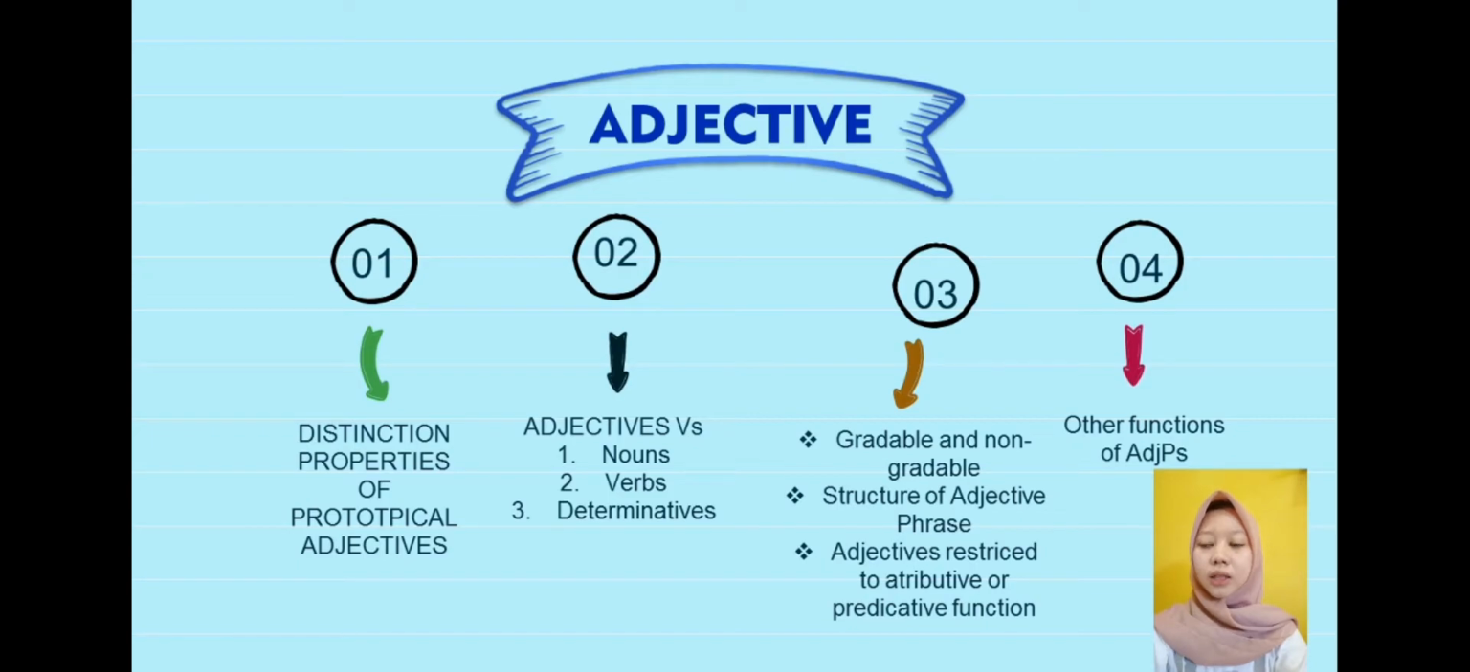Adjective, I divide into four sections or parts. Number one, distinctive properties of prototypical adjective. Two, I compare adjective with noun, verb, and determinative. Third, gradable and non-gradable structure, and adjective restricted to attributive or predicative function. And the last section is other functions of adjective phrase.